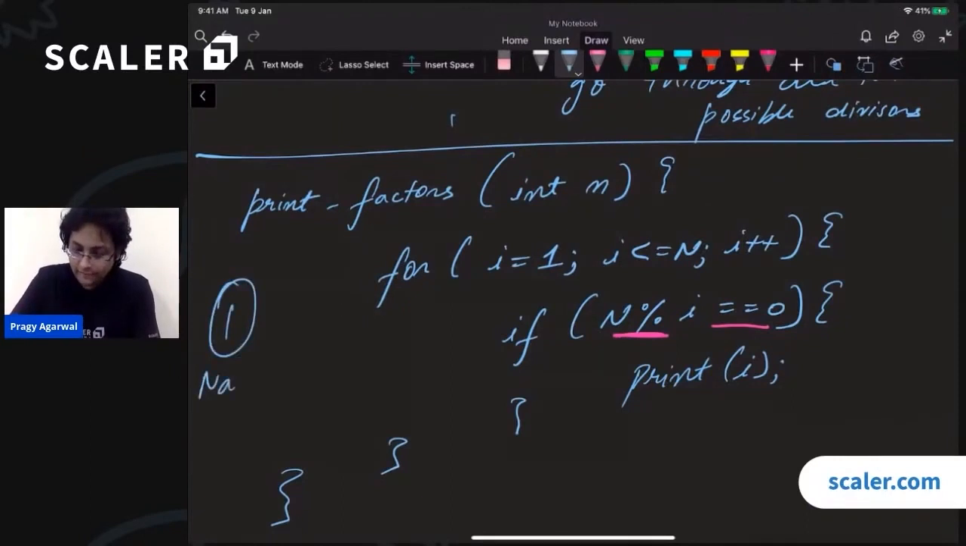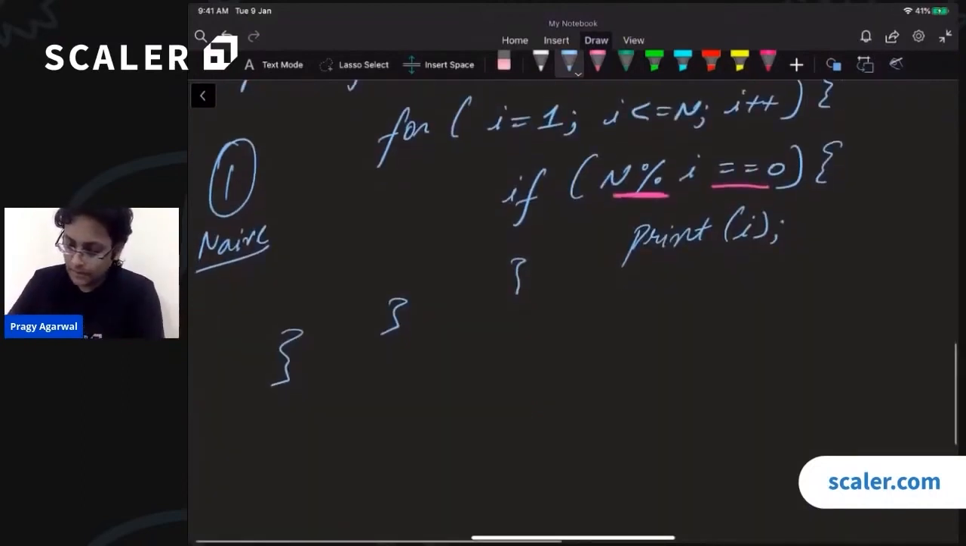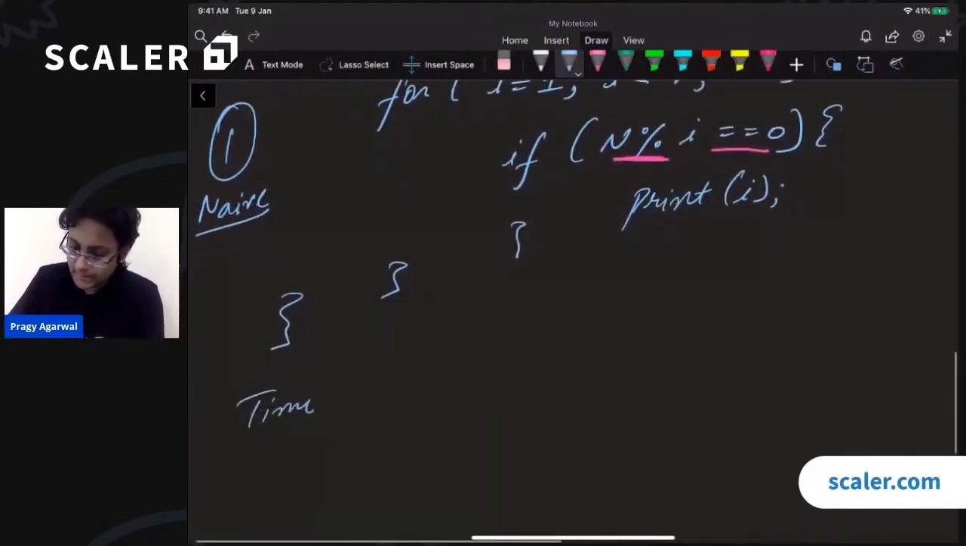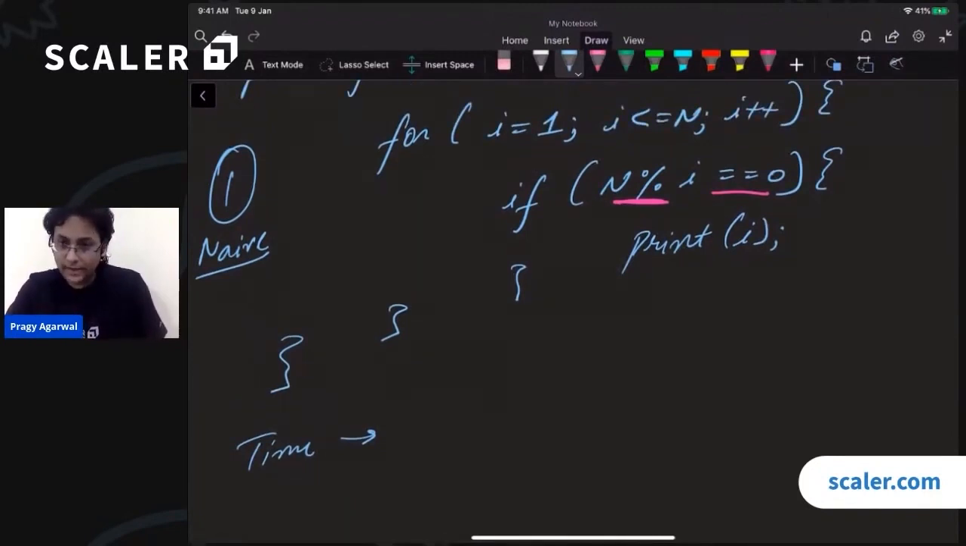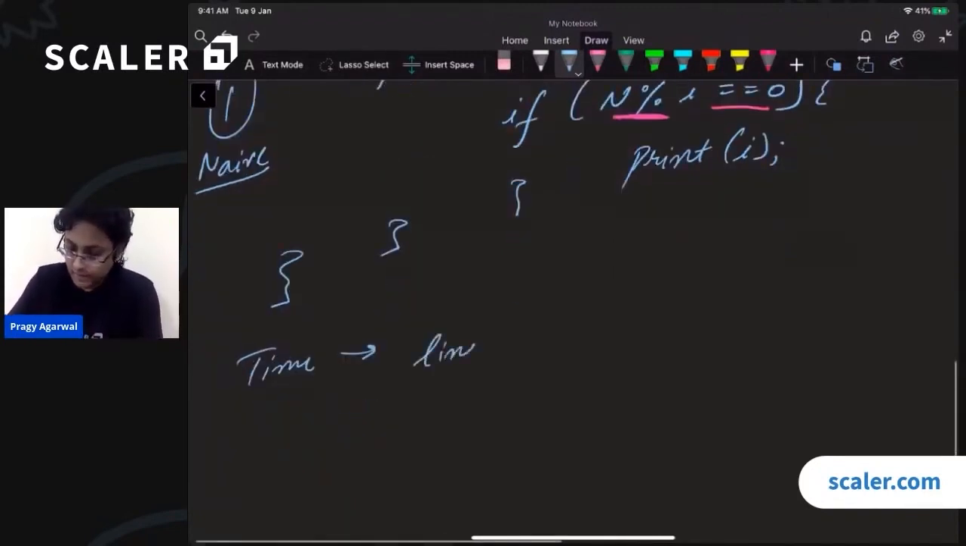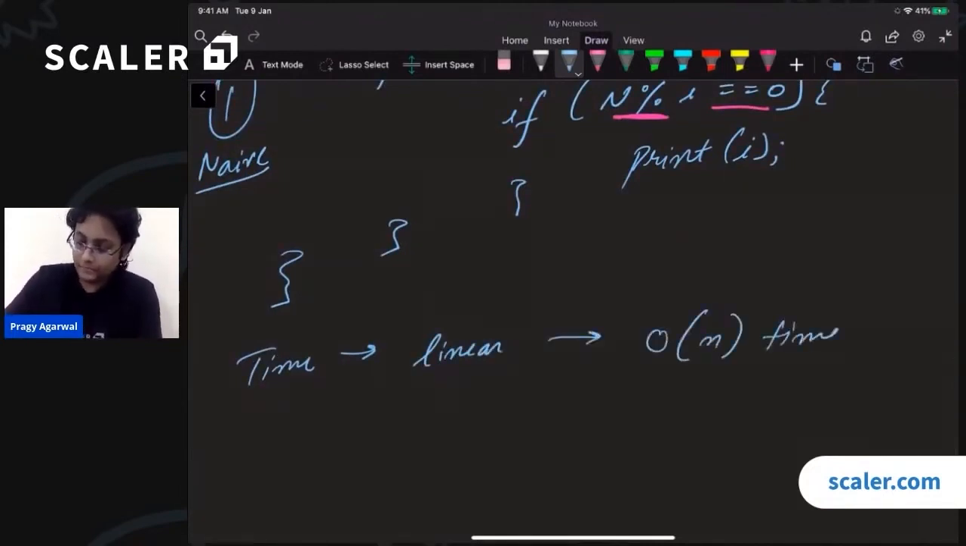This is very naive. We can do much better than this. But why is this naive? Let us analyze the time complexity of this particular program. If I have a number n, then what is the time complexity? Well, this is a simple for loop. We are going from 1 all the way till n. So this is linear. In fact, this takes order of n time. Cool. Can we do better?